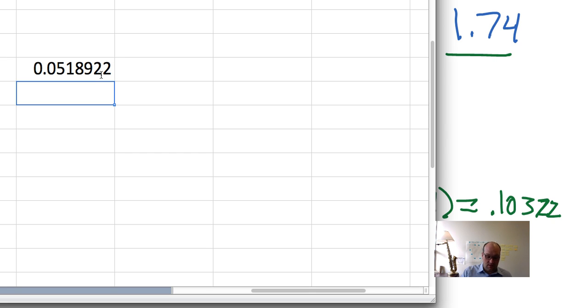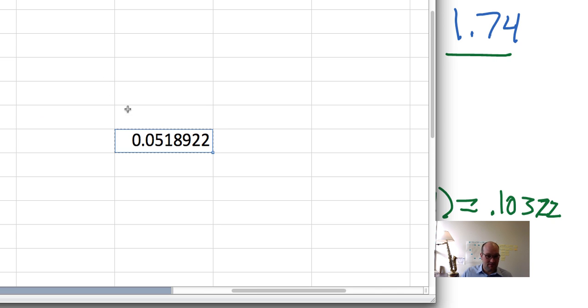Hit enter. Oh, see, I got a different answer than what I wrote down. Oh, because we're not doing a right tail. Oops. See, I wrote in RT. I want a 2T. So don't make a mistake like I did. It should actually be twice as big as what we just found. So it should be close to, well, that one was like 0.05, so it should be close to 0.10, right? That's what we found. Yeah, 0.1037. So be careful, don't put in RT when you mean 2T. So there you go, that's all you do.